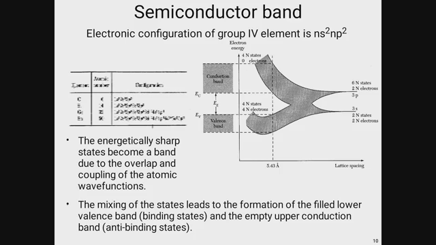These electrically sharp states become a band due to the overlap and coupling of the atomic wave functions. This is the overlapping region where both bands overlap. The lowermost band is called the valence band, and the uppermost energy level represents the conduction band, and this is the band gap, which is represented by E of G.